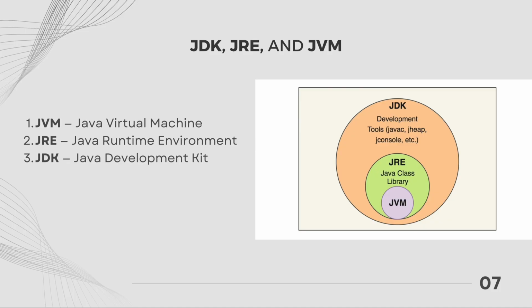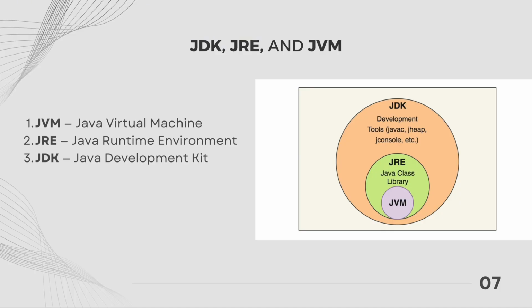Next, let's move to JRE, or Java Runtime Environment. The JRE provides everything the JVM needs to run a Java application. It includes the JVM itself and core libraries, like classes for strings, math, collections, etc., and supporting files that help your program execute. You can think of the JRE as the container or environment where your Java program lives and runs. If you only want to run Java applications on your computer, not write or compile them, the JRE alone is enough. So JRE contains JVM plus core libraries.